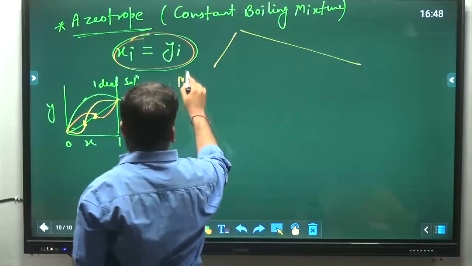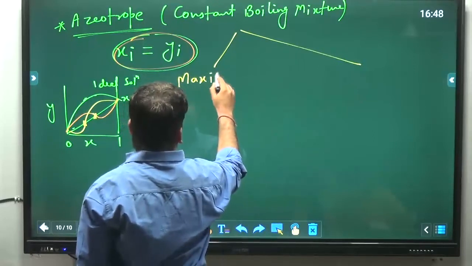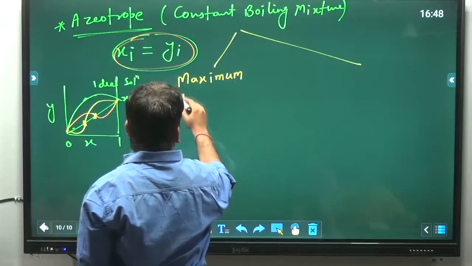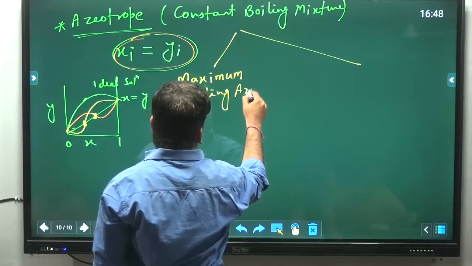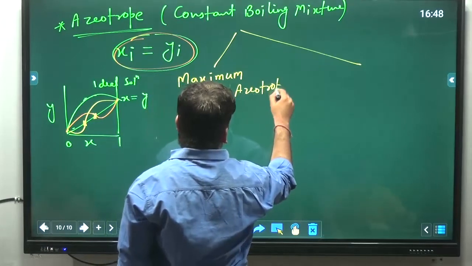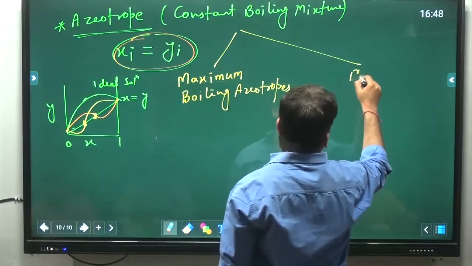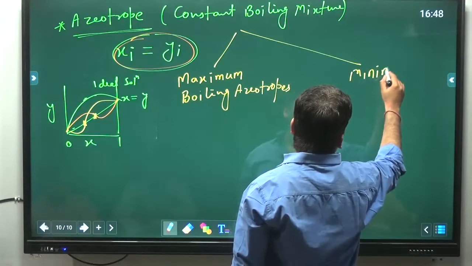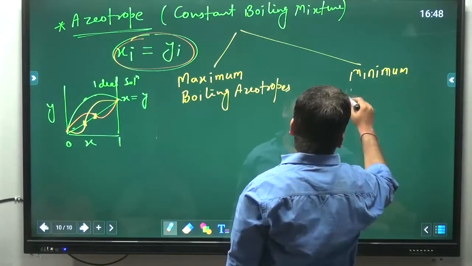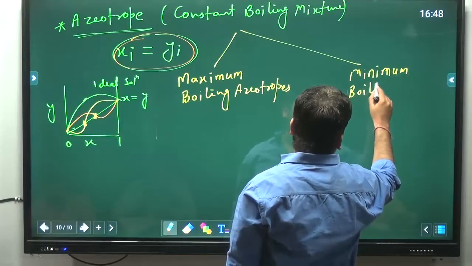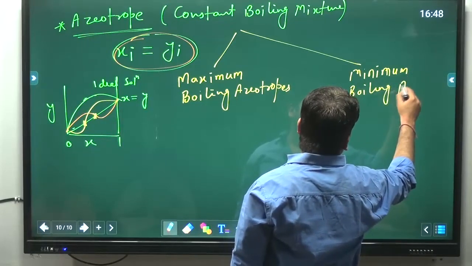One is maximum boiling azeotropes. Second is minimum boiling azeotropes. You don't need to draw this curve. We will just draw that.